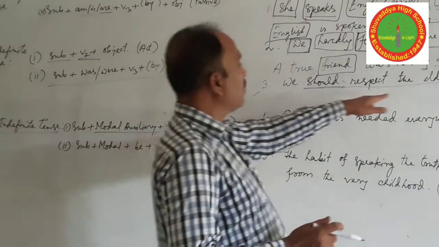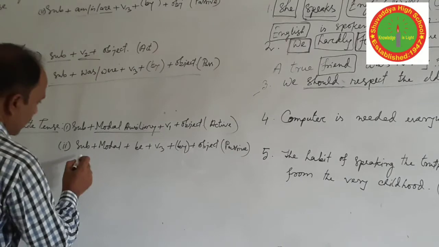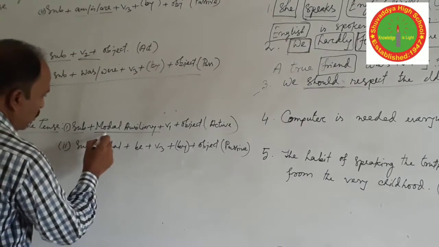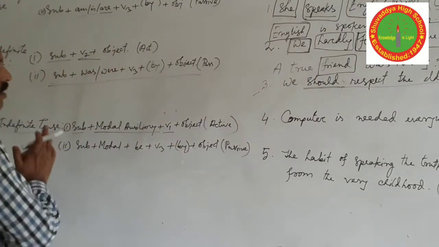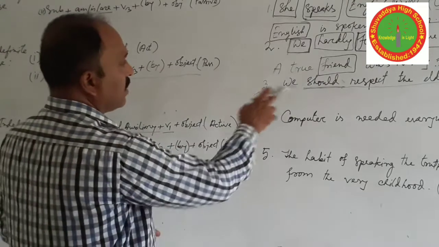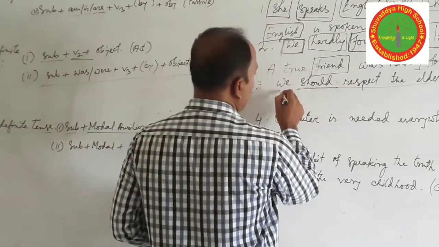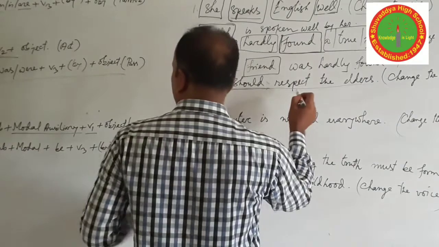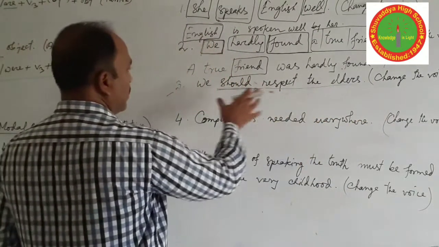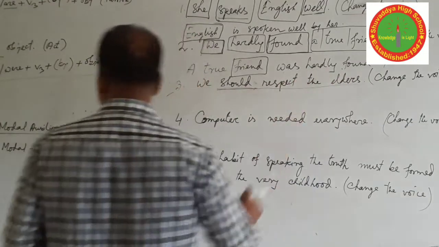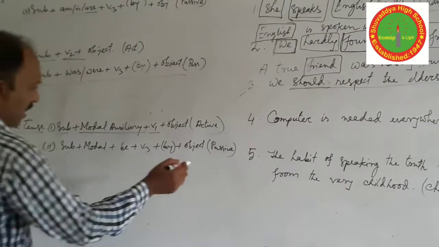Here you can find that if the sentence starts with subject plus modal auxiliary plus verb one, then you have to take the sentence as active. So here we is the subject, should is the modal, then the verb one, and then the object. So the sentence is active, future. Okay. Now we have to change into passive form.